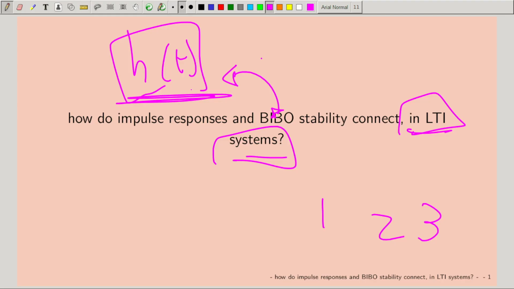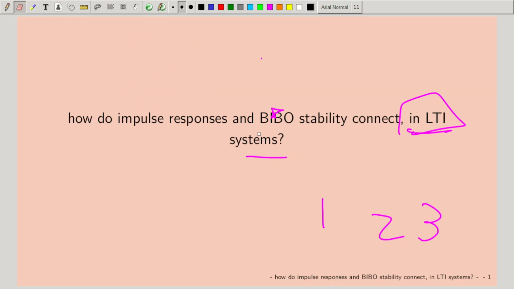Can we apply this technique to nonlinear systems? No, because nonlinear systems do not have an impulse response that is a meaningful tool to do operations with. So, two mistakes that people often make. BIBO stability only for LTI systems? No. BIBO stability is for any system. Whenever we talk about LTIs, we have an additional tool. Can we talk about BIBO stability of a nonlinear system by analyzing the impulse response of this nonlinear system? No, because a nonlinear system doesn't have an impulse response that is a useful tool, because the superposition principle doesn't hold.